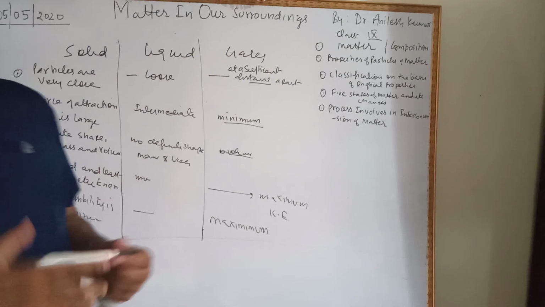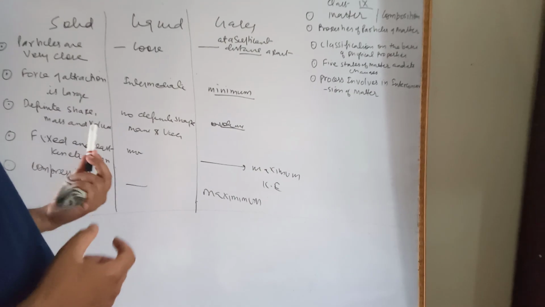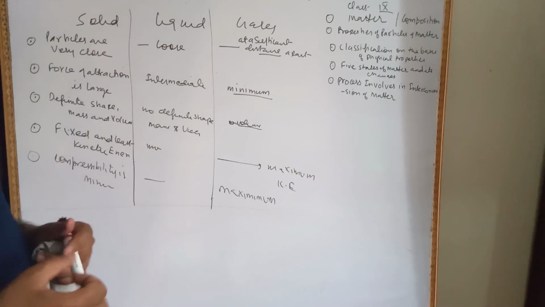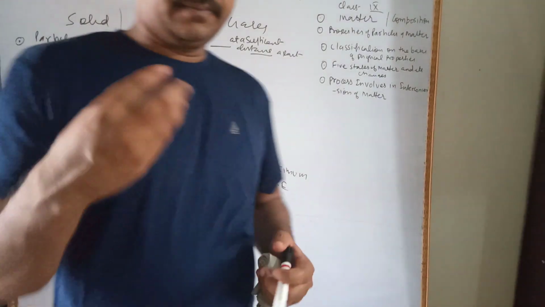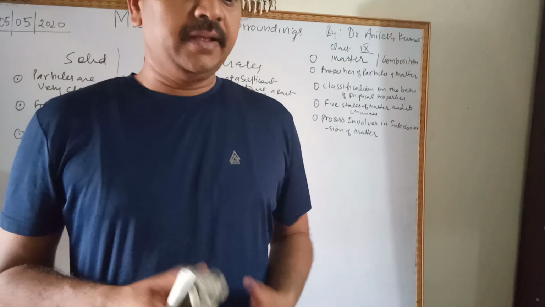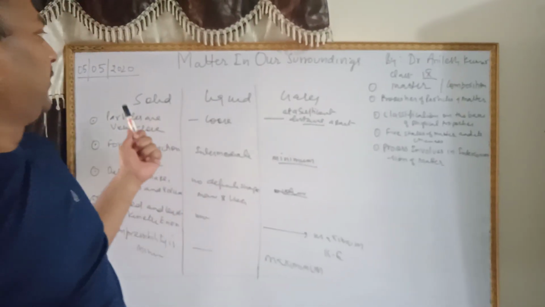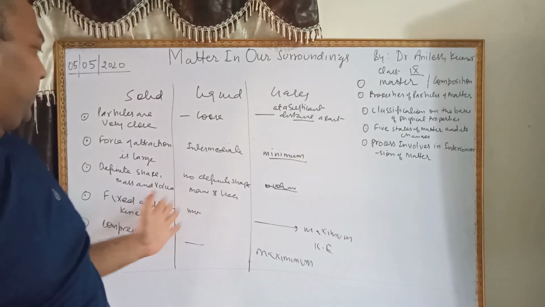Next, force of attraction is very large in solid. Definite shape and volume. Compressibility, fixed position of particles and kinetic energy. Next, fluidity also. Okay. So solid, liquid, gas.